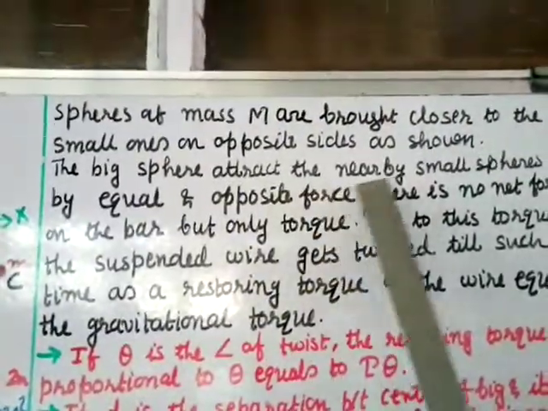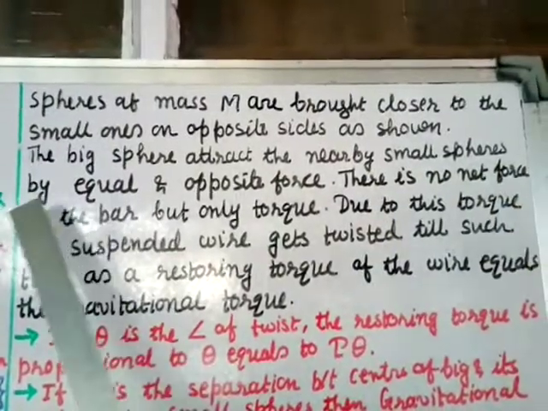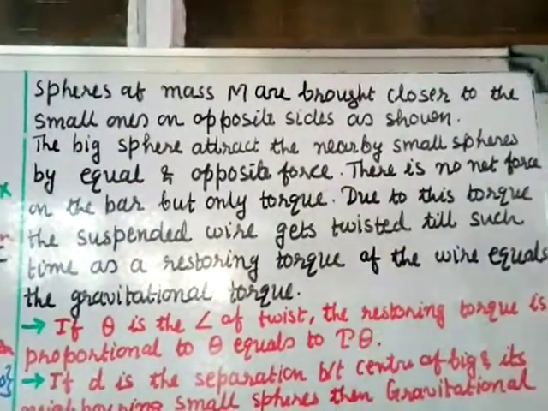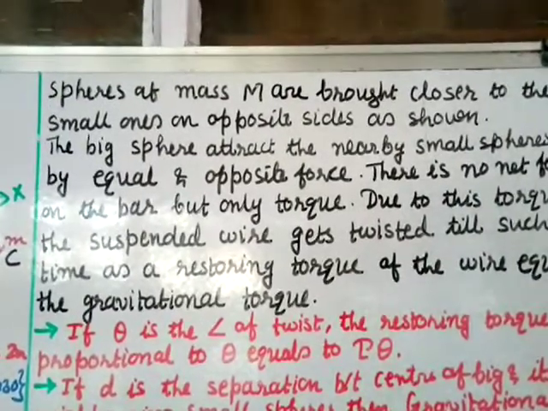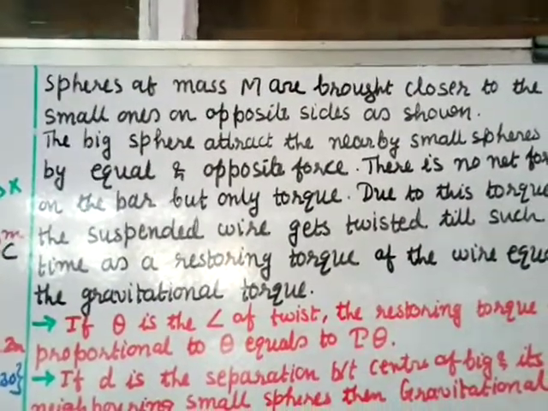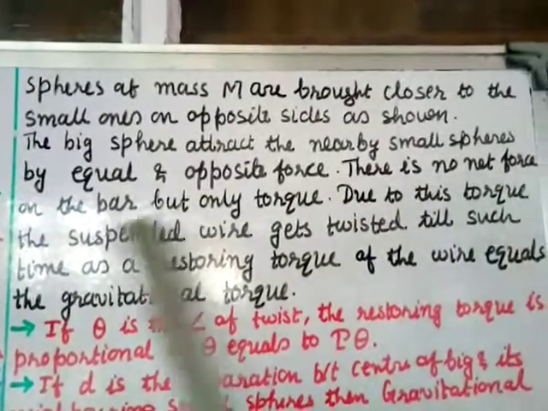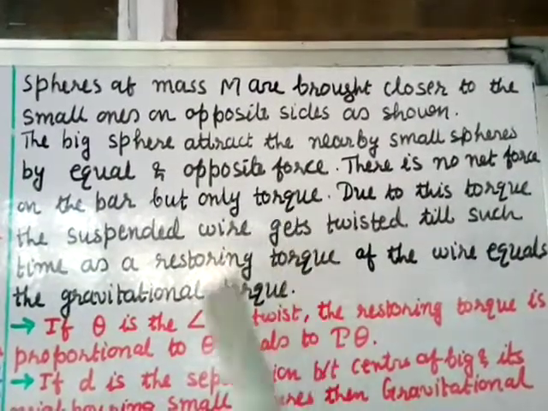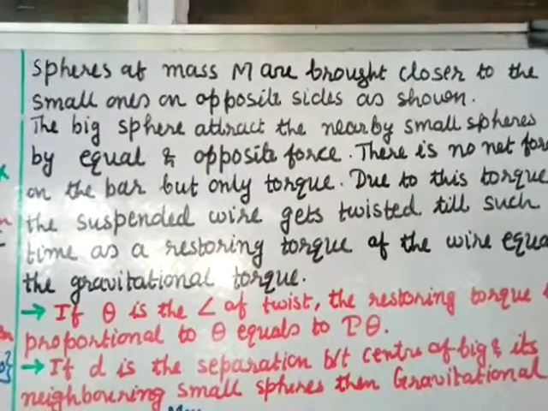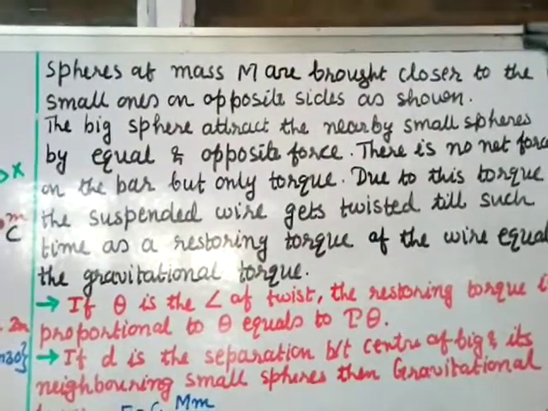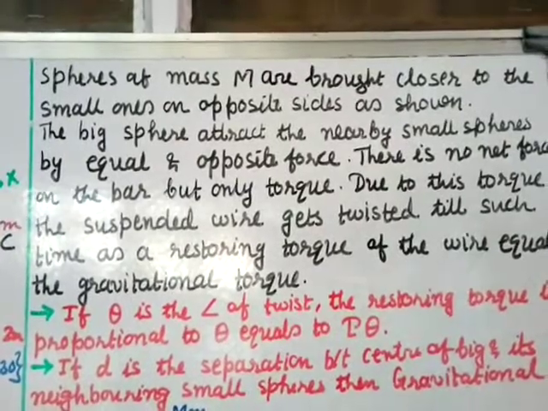The big sphere attracts the nearby small spheres by an equal and opposite force. As I say, the gravitational attractive force is there, therefore they will attract each other with equal and opposite force. There is no net force on the bar but only torque. Here there is no net force, so there is no translational motion; there is only a torque, so it will try to rotate.